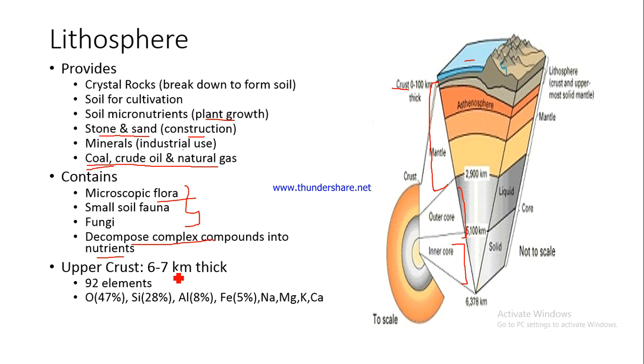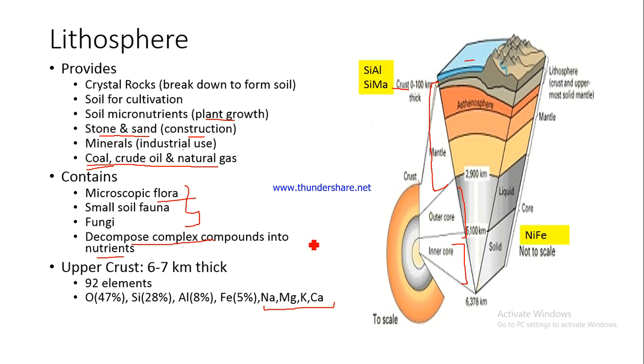We mine them, and if you look at the composition of the upper crust, you would find that most of it comprises oxygen. 47% of the upper crust is oxygen. Then 28% is silicon, aluminium is 8%, iron is 5%. Then we have got smaller quantities of sodium, magnesium, potassium and calcium.